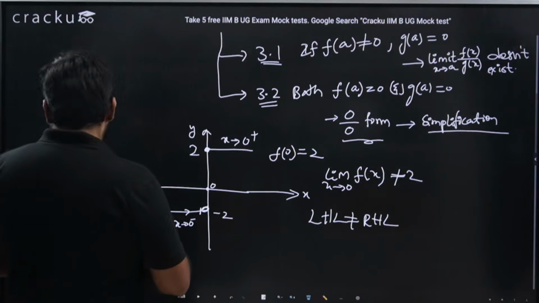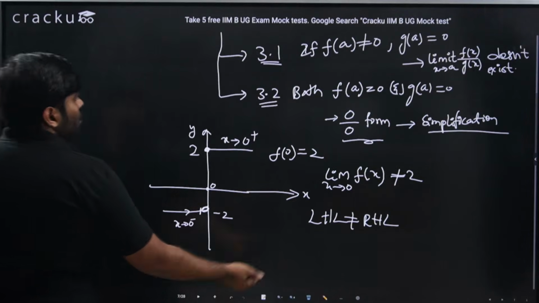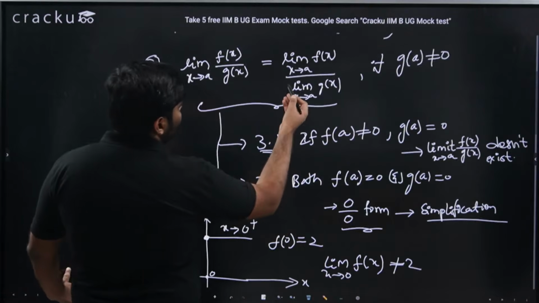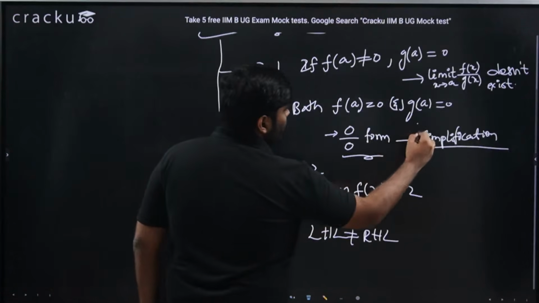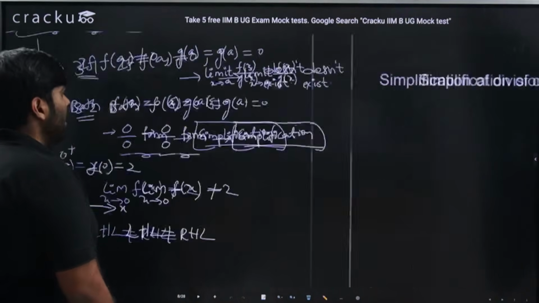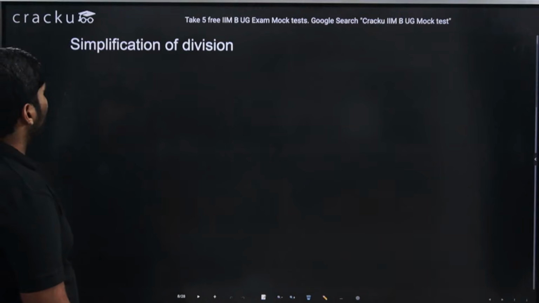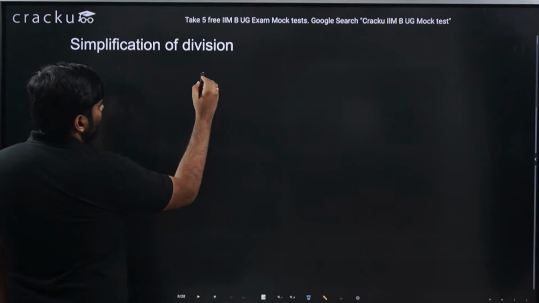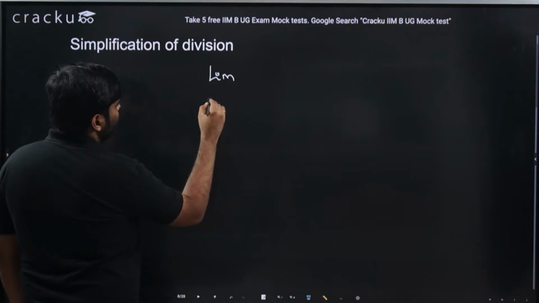So let us go with the case we were dealing with, where this simplification is to be taken up now, the 0 by 0 form. I'll take up an example of simplification of division. Let me make a question like this.